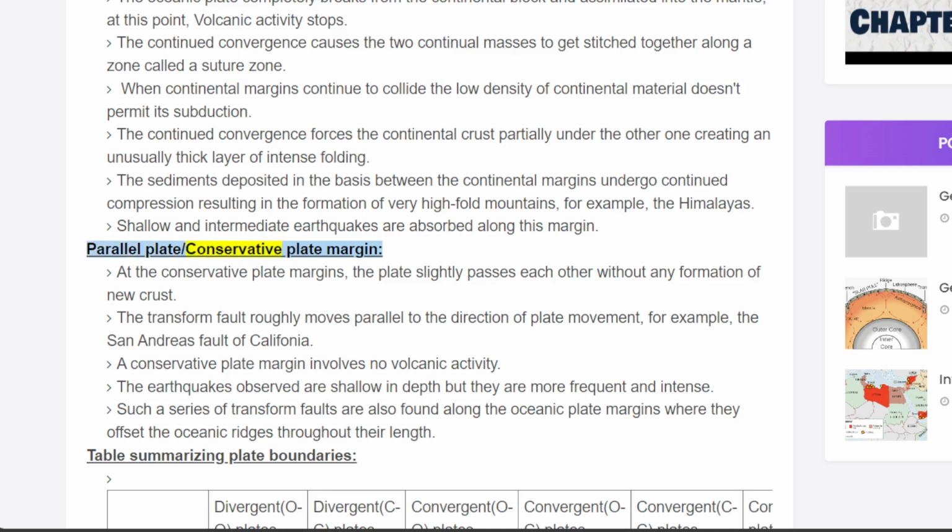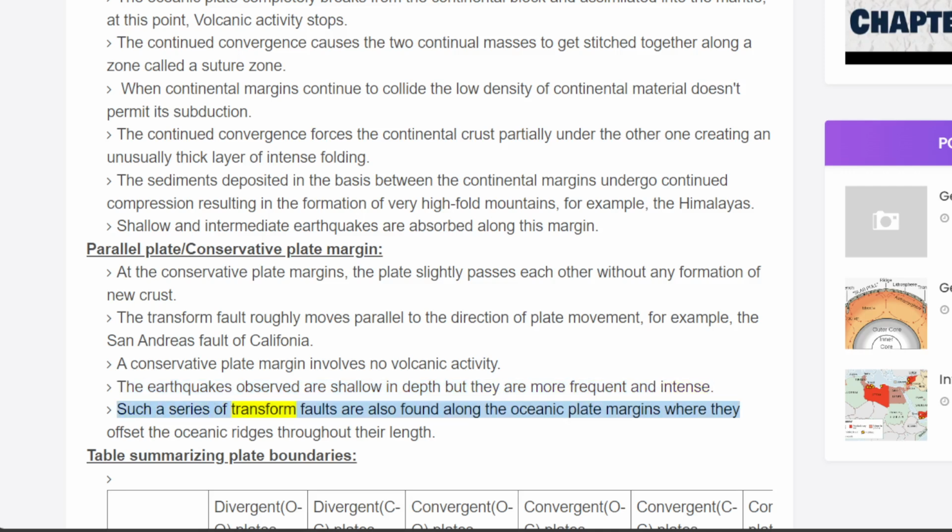Parallel plate, conservative plate margin. At conservative plate margins, the plates slide past each other without any formation of new crust. The transform fault roughly moves parallel to the direction of plate movement, for example, the San Andreas Fault of California. A conservative plate margin involves no volcanic activity. The earthquakes observed are shallow in depth, but they are more frequent and intense.